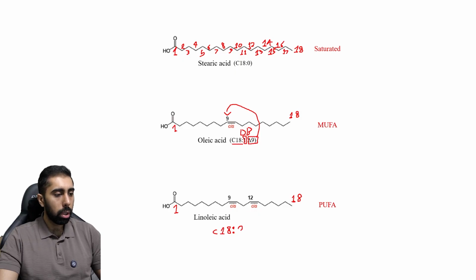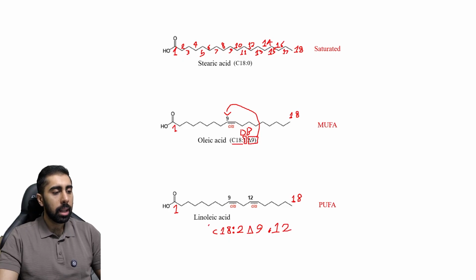It has two double bonds. Where are they? On the 9th and the 12th carbon. So we can write here delta 9 and 12. And this is the scientific name of this fatty acid.